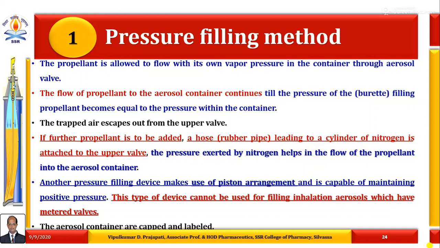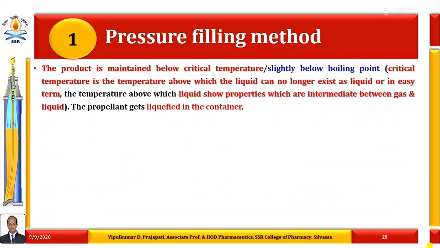The aerosol containers are now capped and labeled. The product is maintained below critical temperature or slightly below boiling point. What is the meaning of critical temperature? It is the temperature above which a liquid can no longer exist as liquid, or in easy terms, the temperature above which liquid shows properties which are intermediate between gas and liquid. Hence, the propellant gets liquefied in the container.